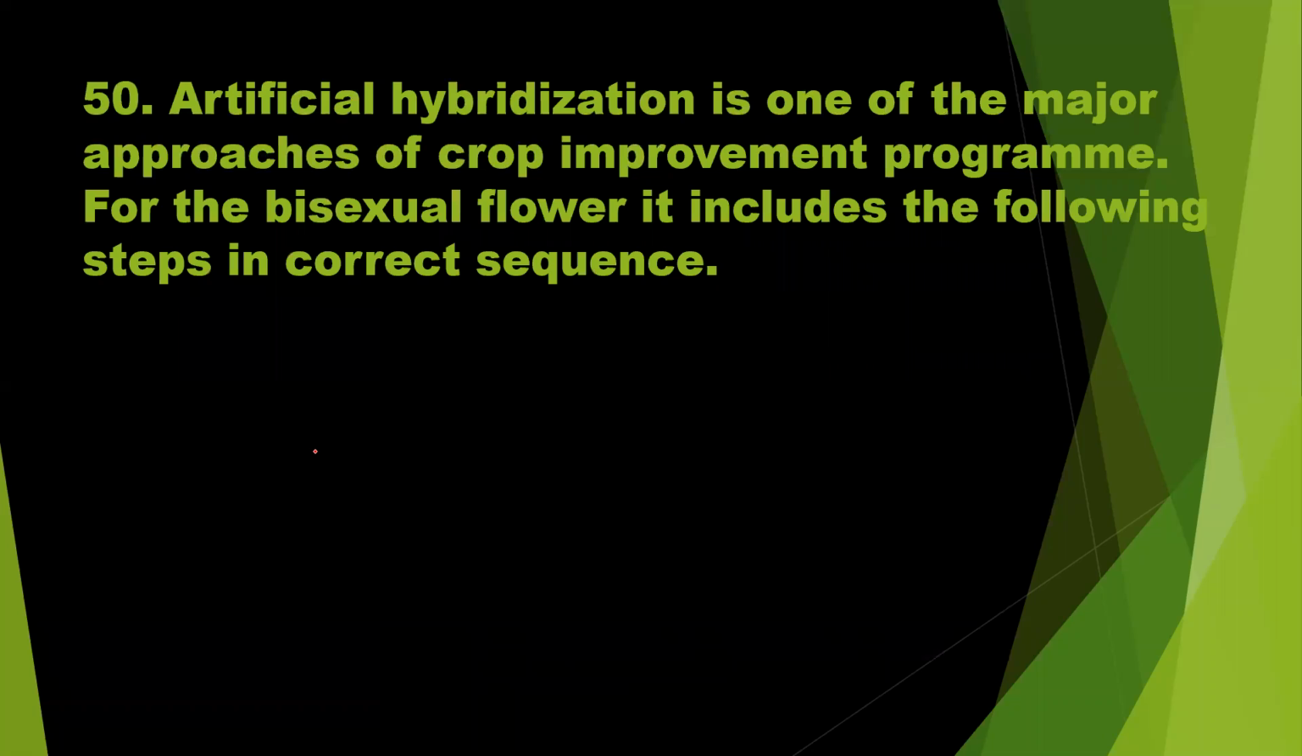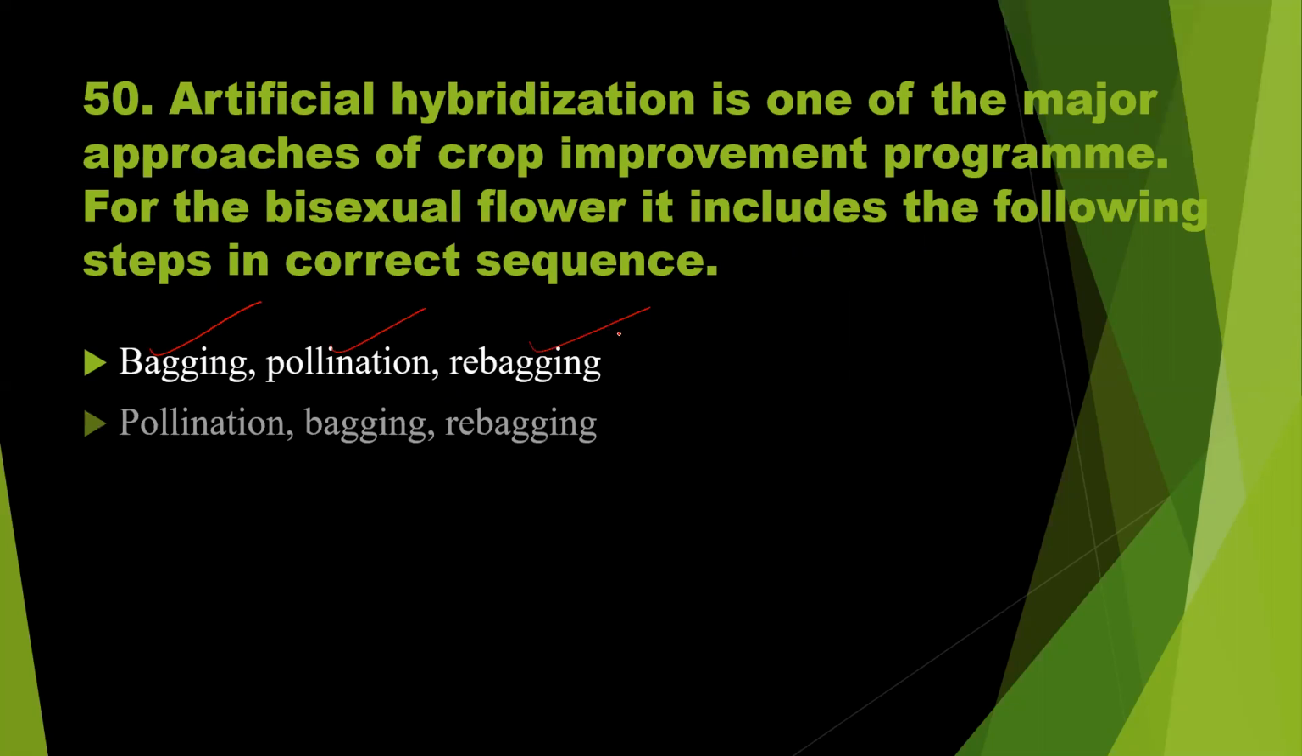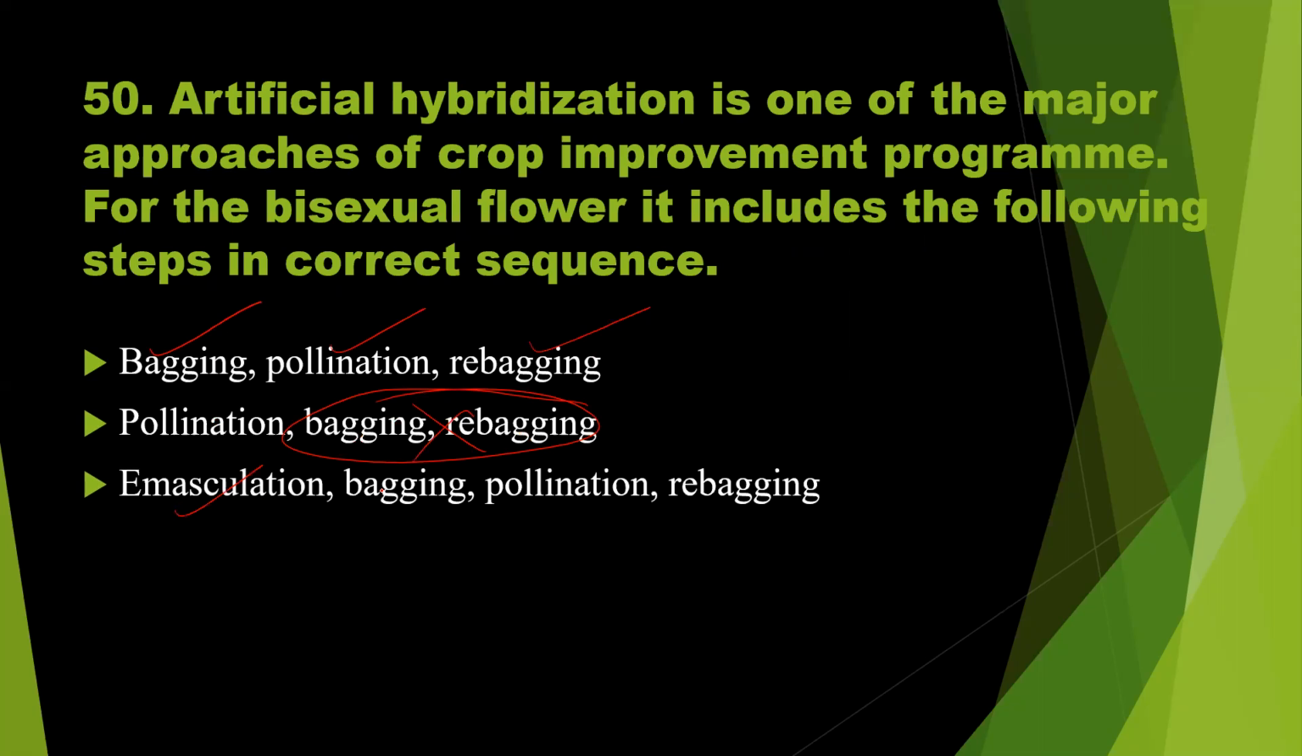Question number 50. Artificial hybridization is one of the major approaches of crop improvement programs. For a bisexual flower, it includes the following steps in correct sequence: bagging, pollination, rebagging. Bagging, covering, followed by pollination, then rebagging. Pollination followed by bagging, then rebagging, this is wrong. Emasculation, removal of anthers, okay. Then bagging to avoid unwanted cross pollination, that is also true. Followed by controlled pollination, correct. Then rebagging. So I think this should be the right option.